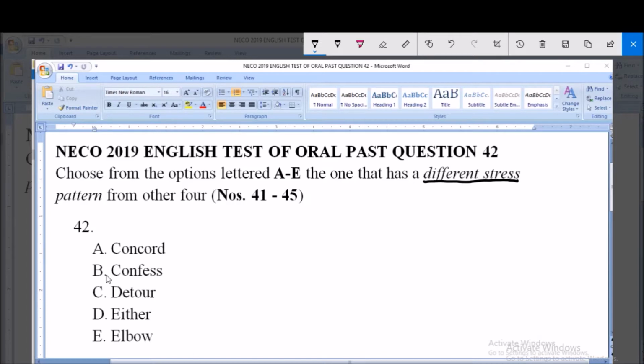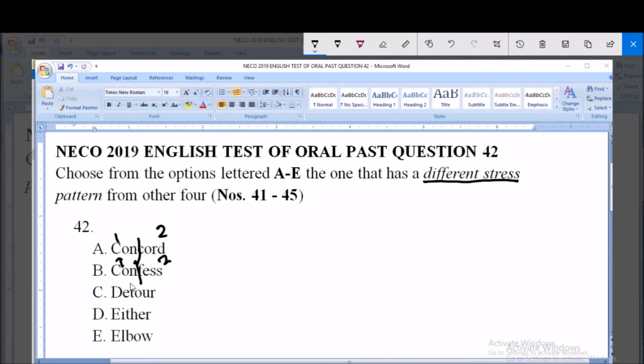Now the first word given to us is pronounced as concord. Option A: take note that we have two syllables here, 1 and 2. Then option B is confess, two syllables, 1 and 2.